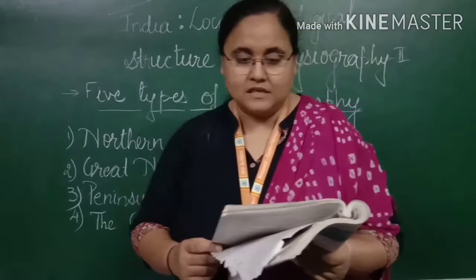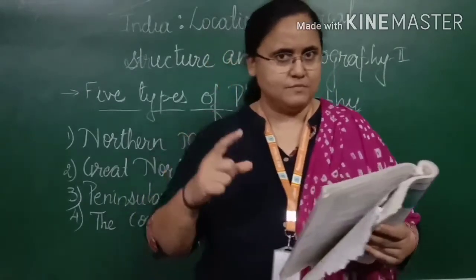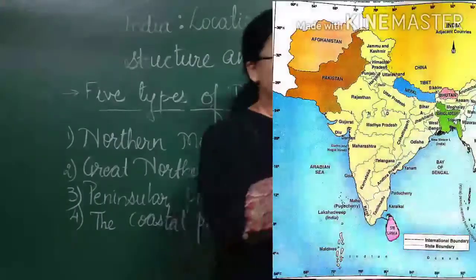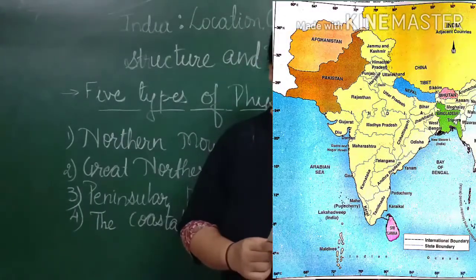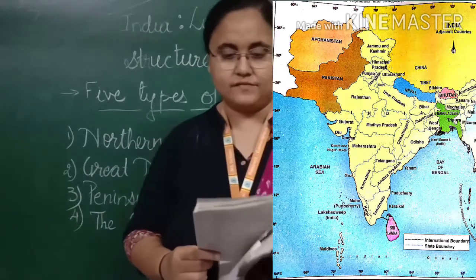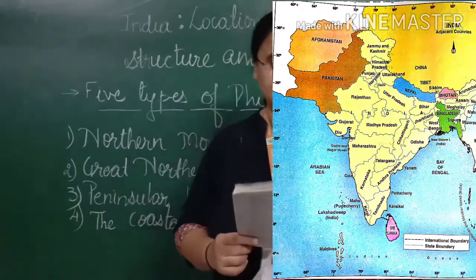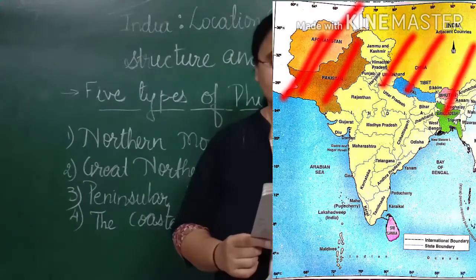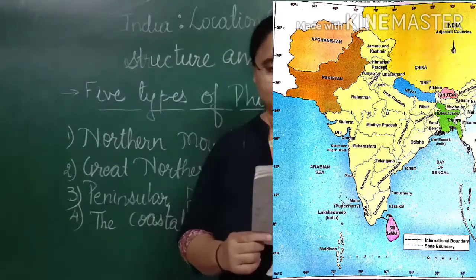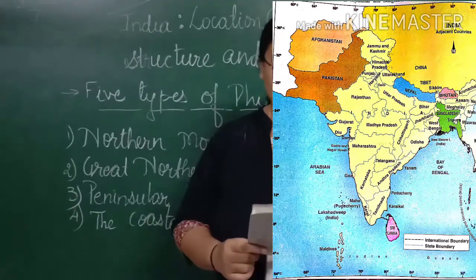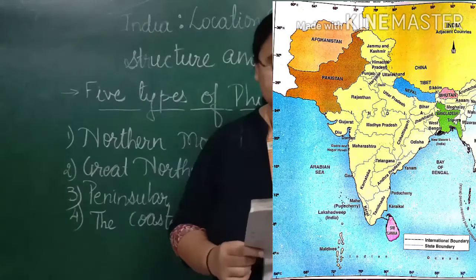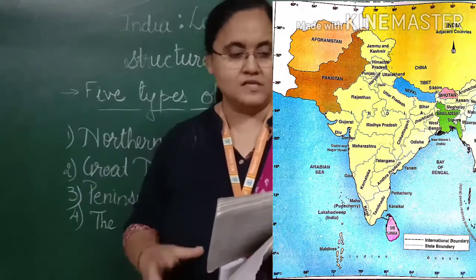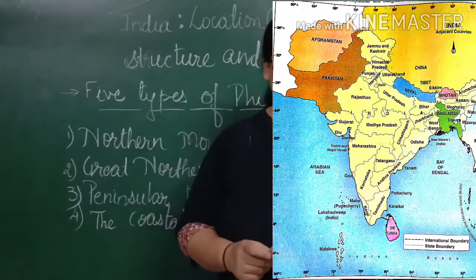For understanding this particular thing, we are going to see the map which is there on your screen. Going towards east from Afghanistan, it extends up to Myanmar via India, Nepal and Bhutan. It has more span in Tibet in the north. It is a part of a mountain system which is known as the Pamir Knot.